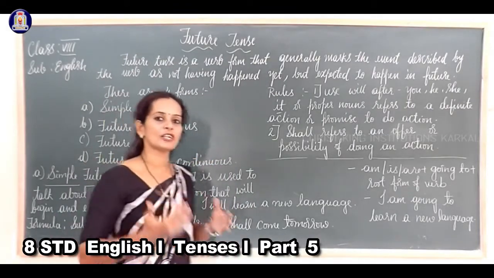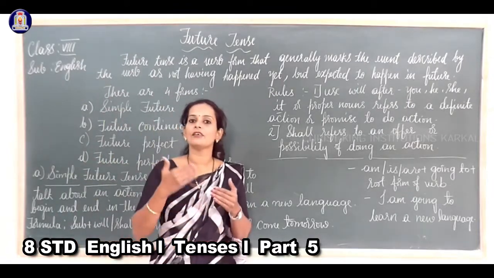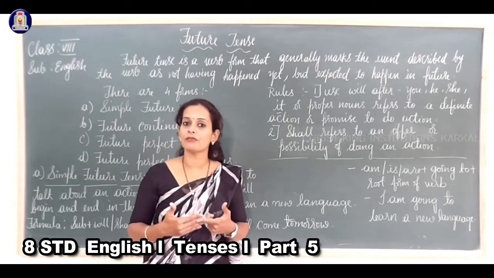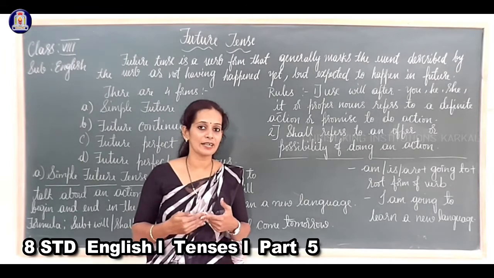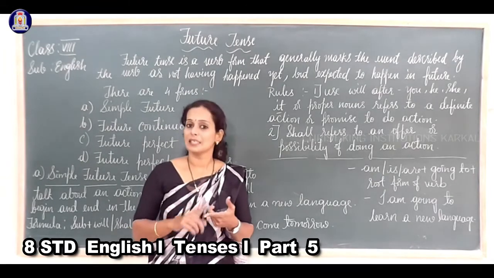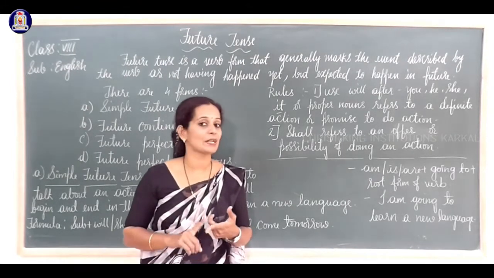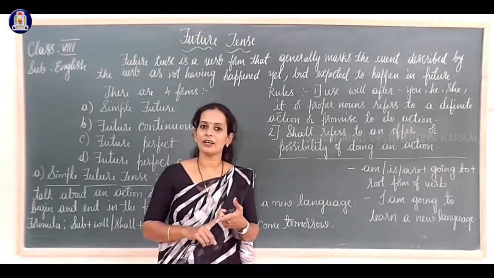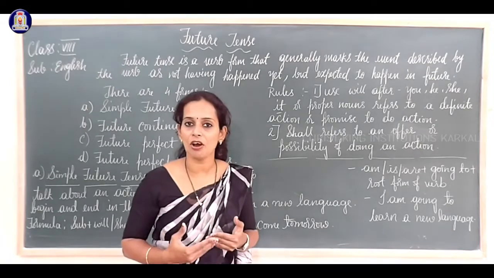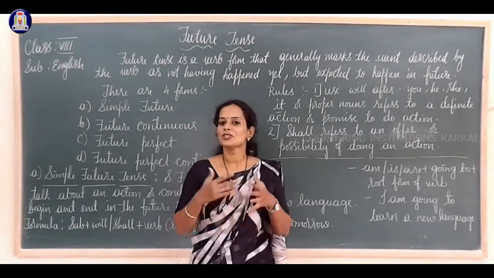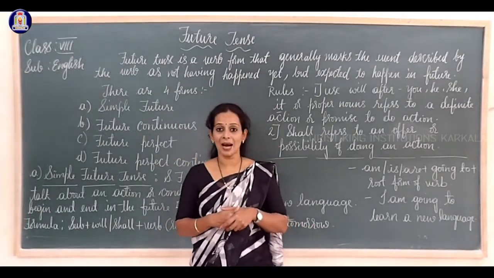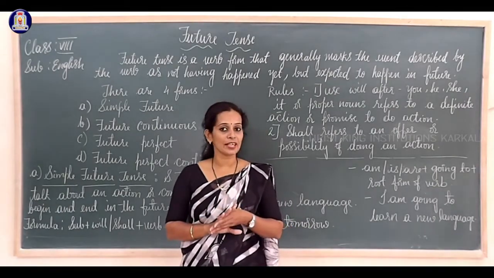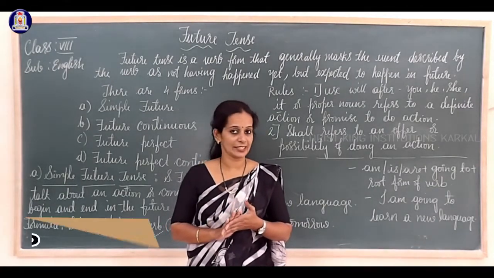As we already learned the divisions under present tense and past tense, right? What are the four forms of present tense? Simple present, present continuous, present perfect and present perfect continuous, right? So what are the four forms of past tense? Simple past, past continuous, past perfect and past perfect continuous tense, right?